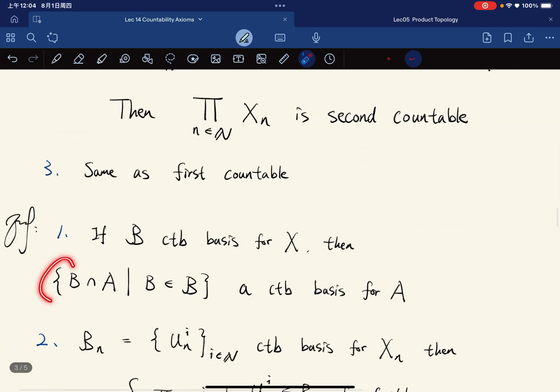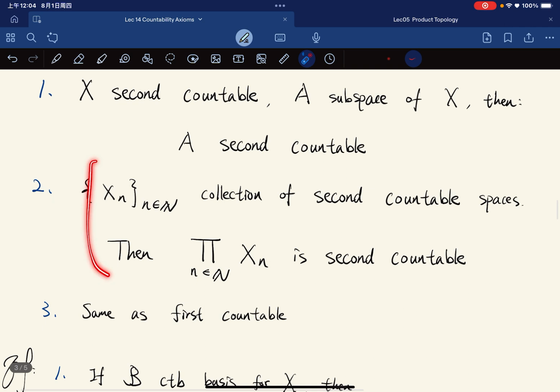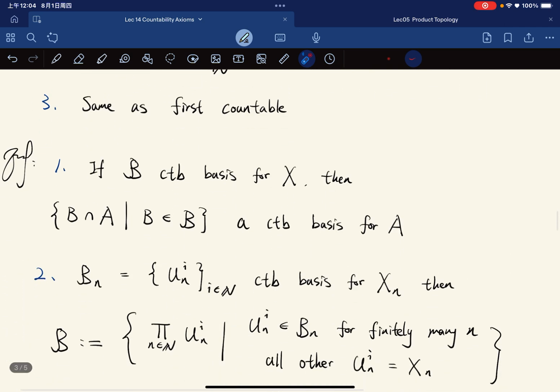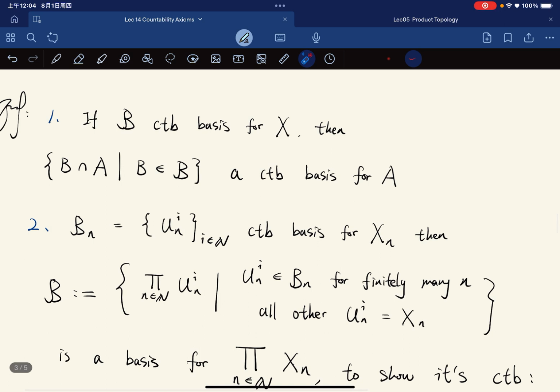Motivated by this, we can attack the product case. So let Bn be a countable basis for Xn. So Bn is a countable basis for each space Xn, and the elements look like this, where i is the running index.